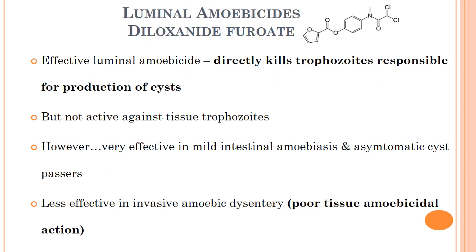Now luminal amoebicides, first of all diloxanide furoate. It is an effective luminal amoebicide, directly kills trophozoite responsible for production of cyst, but it is not active against tissue trophozoite. However, it is very effective in mild intestinal amoebiasis and asymptomatic cyst passers. Less effective in invasive amoebic dysentery because it has poor tissue amoebicidal action.